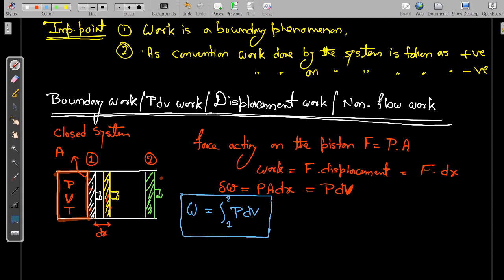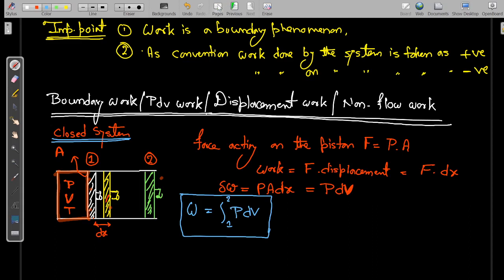Again, PdV work: the formula for the work is the integration of P into dV, so that's why it is called PdV work. Displacement work means the boundary is being displaced from its position, that's why it is called displacement work. Non-flow work means there is no flow taking place, because this is a closed system. In a closed system we know there is no mass exchange, so there is no flow. That's why it is called non-flow work. Now we know that W is equal to the integration from 1 to 2 of P dV.